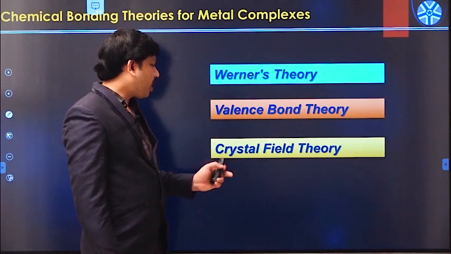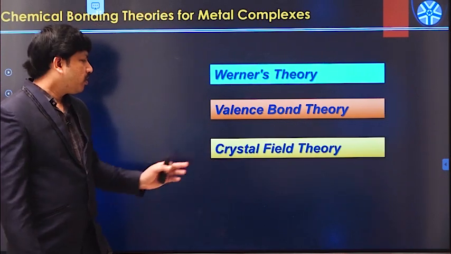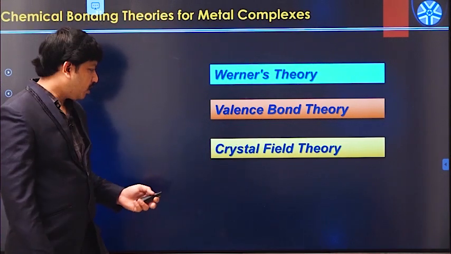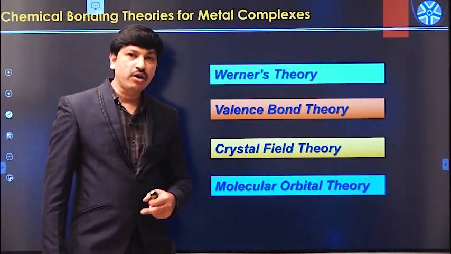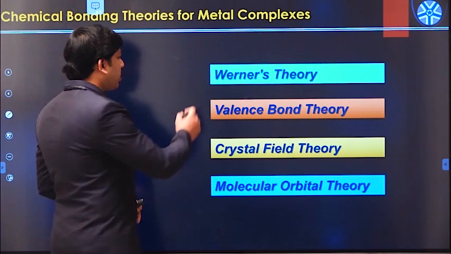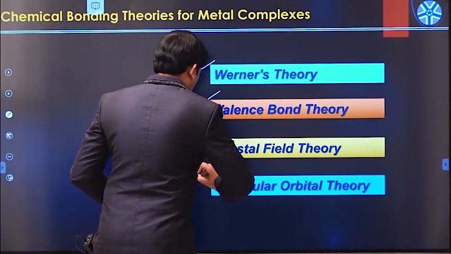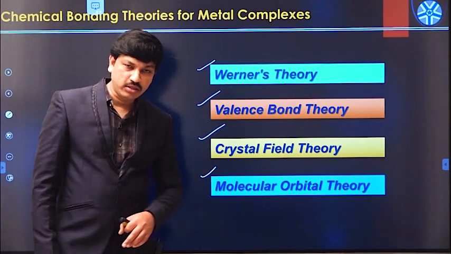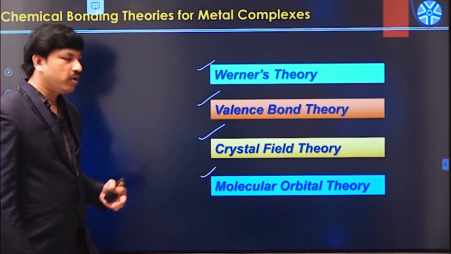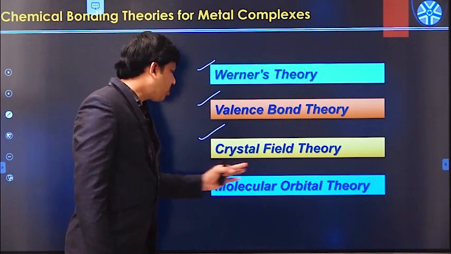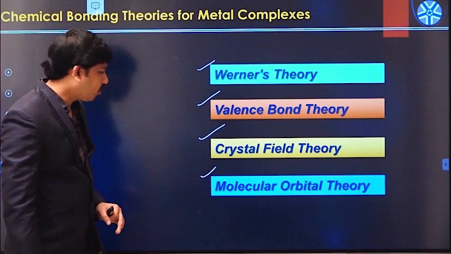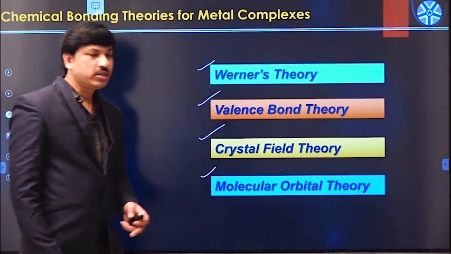Then we have crystal field theory for octahedral, tetrahedral and other metal complexes, and the most advanced one, molecular orbital theory. So we have four different theories to explain the structure and bonding in metal complexes. We will see them one by one quickly, and mostly we will focus on crystal field theory, and after that molecular orbital theory. Let us start with Werner's theory.